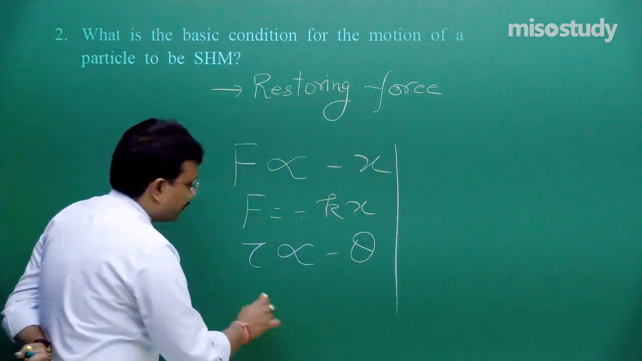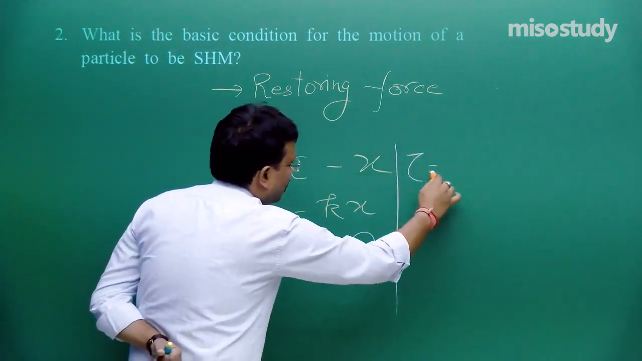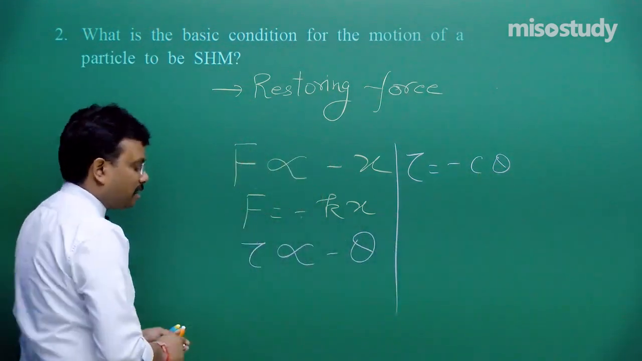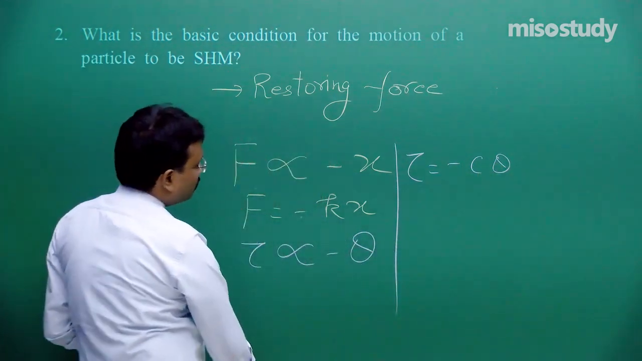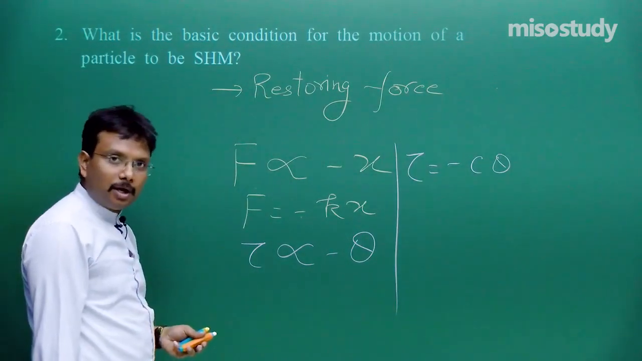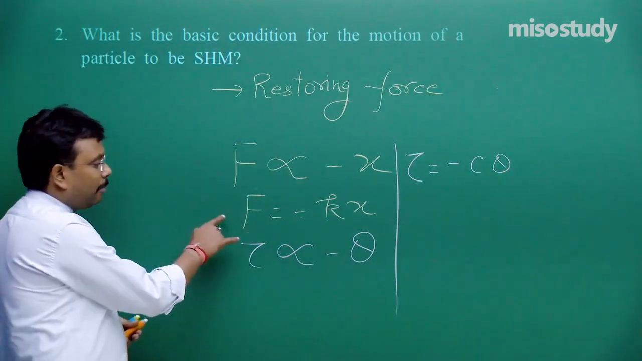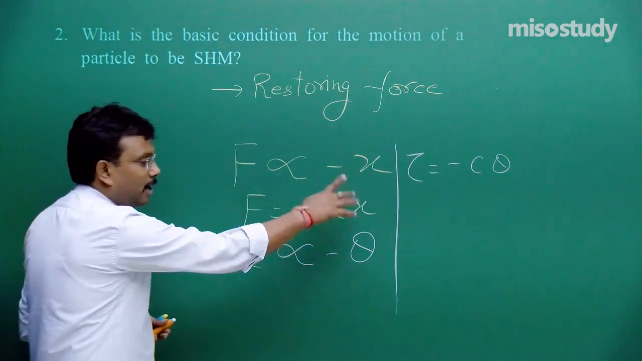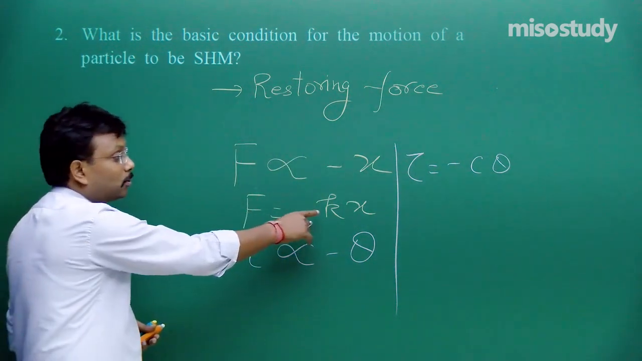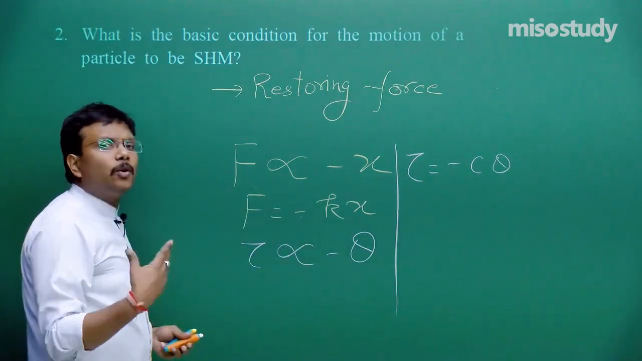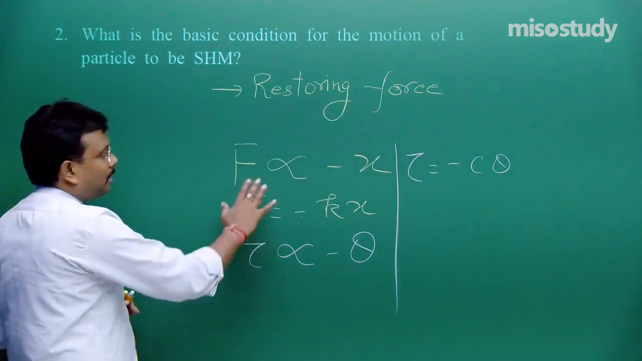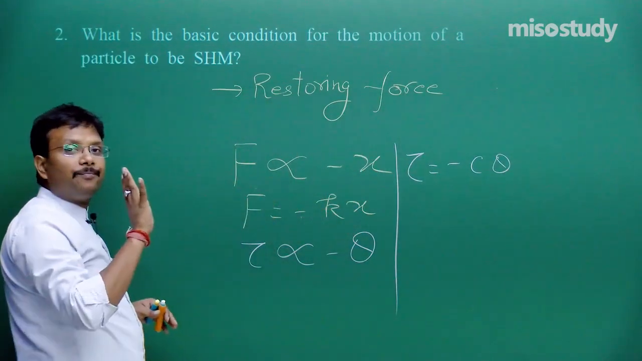Or you can write tau is equal to minus c theta, where c is constant, where k is constant. Fine. So, this is the necessary condition for the particle to be in simple harmonic motion. And from here you can write m d2x upon dt square is equal to minus kx, then d2x upon dt square is equal to k by m x, and so on. Then the general solution of that equation is sinusoidal in nature, and so on. Fine. But here only this much is required for 1 mark.